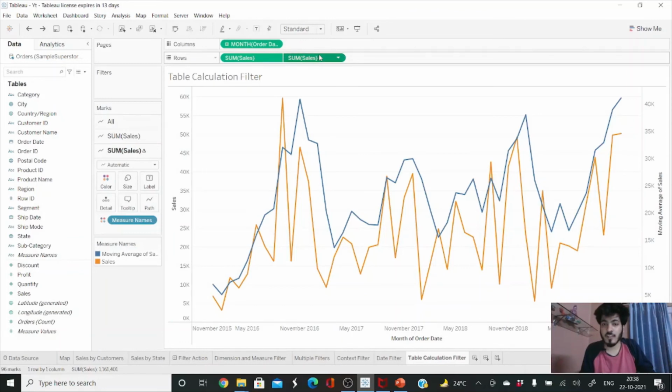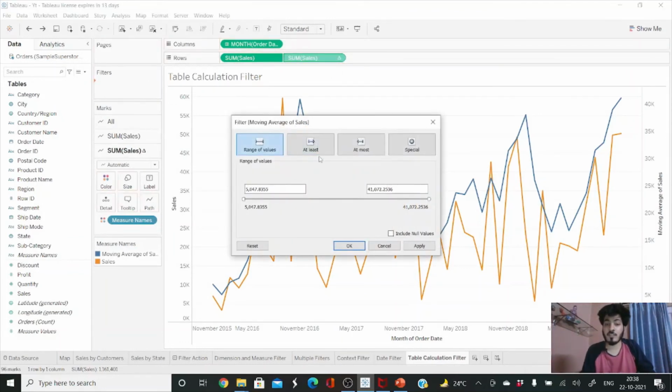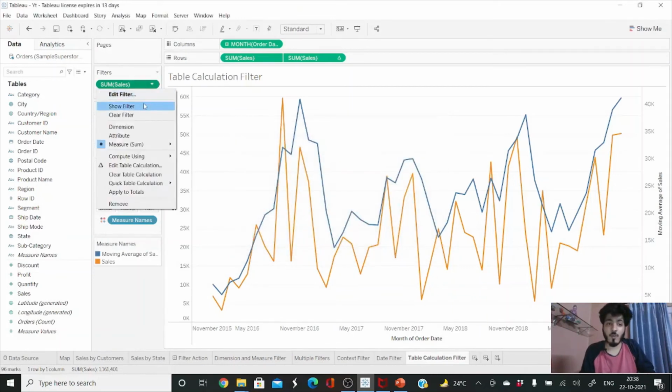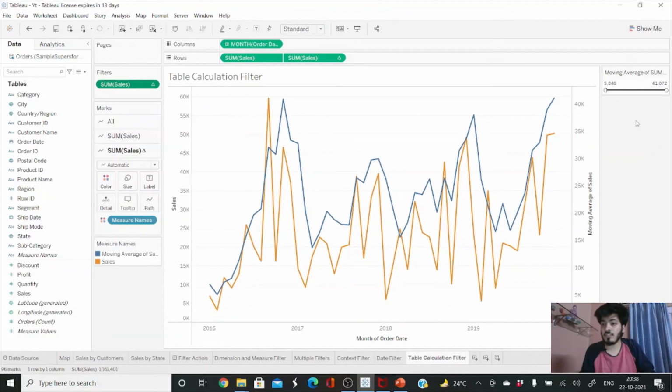So what we can do is just drag the sum of sales to the filter shelf, and it will show us a bunch of options, like we can customize it by at least, at most, or the range of values. Suppose I am selecting range of values, click on OK, and click on the drop down and show filter. So this is how a table calculation filter looks like, and we can customize according to our need. Suppose we want at least value, suppose we want the sales value to be greater than 0, we can do that. Okay, so this is how table calculation filters work in Tableau.